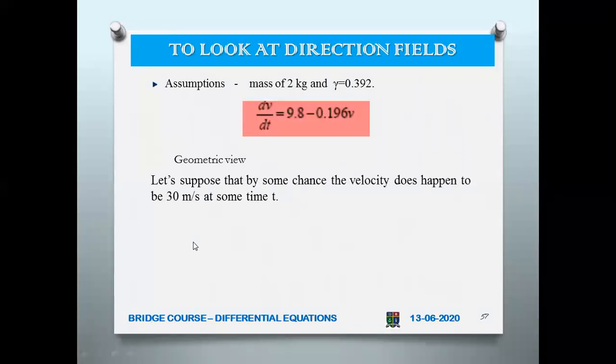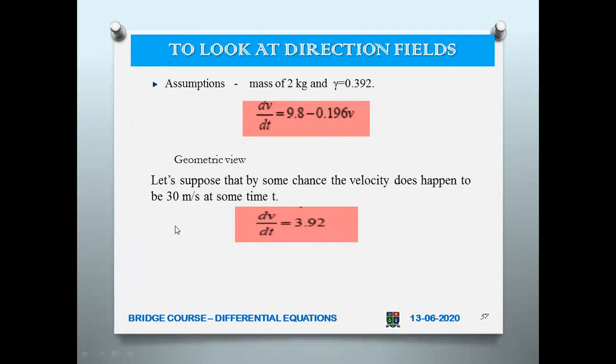Some numerical assumptions we shall take: the mass is 2 kg and gamma is 0.392. So substitute here, that is 9.8 minus 0.196v. Now suppose at any particular time the velocity happens to be 30 meters per second.